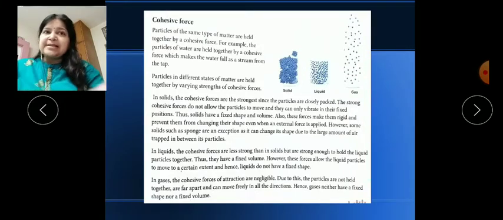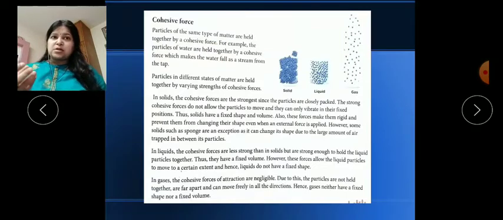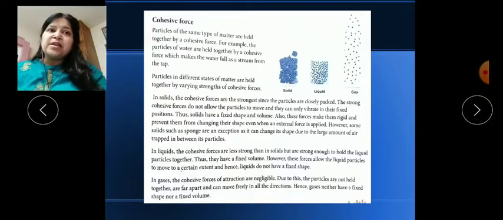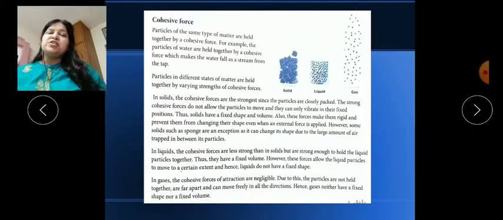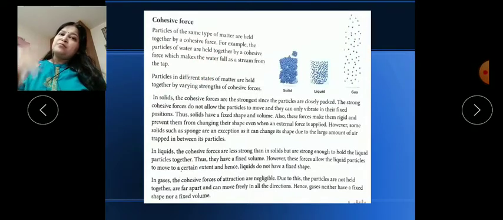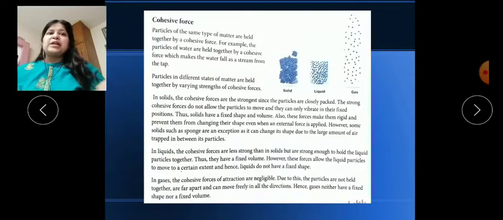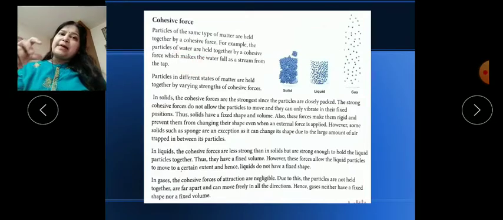In the first line it is written that particles of the same type of matter are held together by cohesive force. The example is also given here: the particles of water are held together by cohesive force, which makes water fall down from the tap. When we open the tap, water droplets fall down towards the gravity.